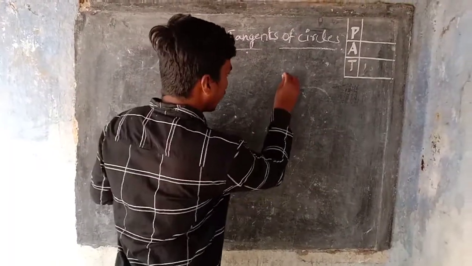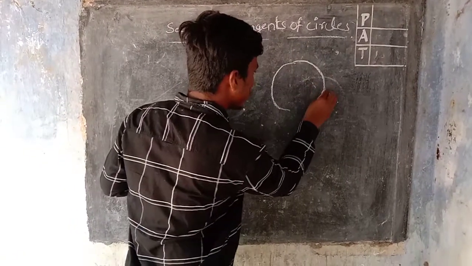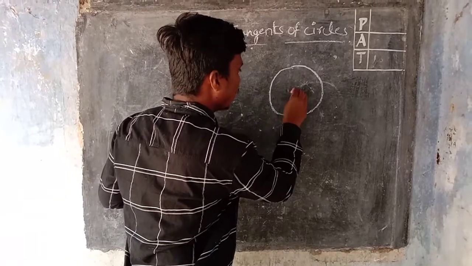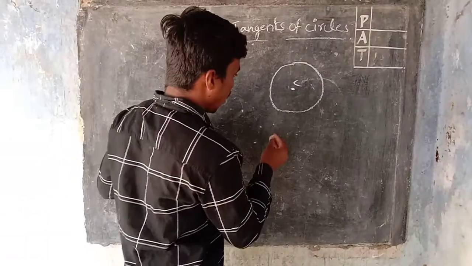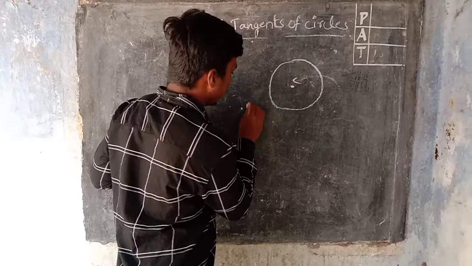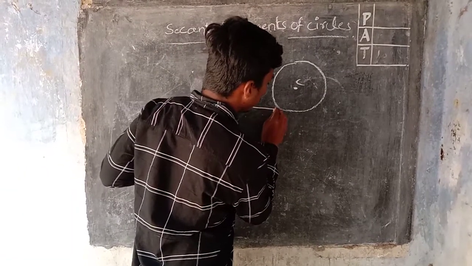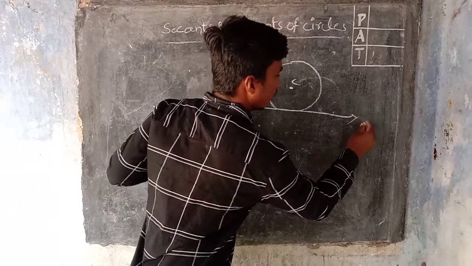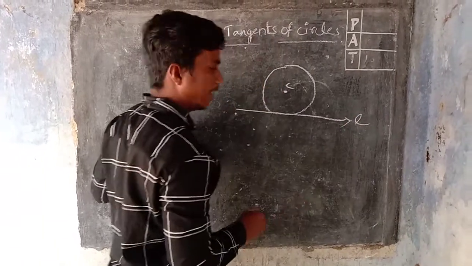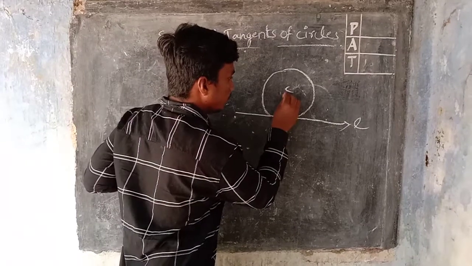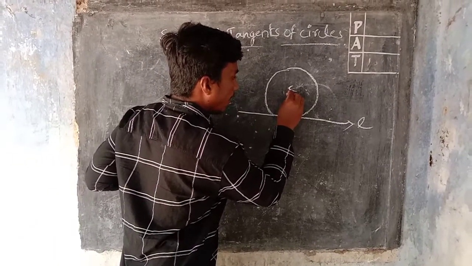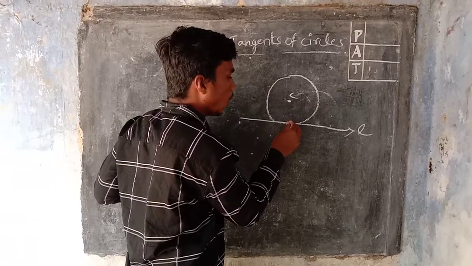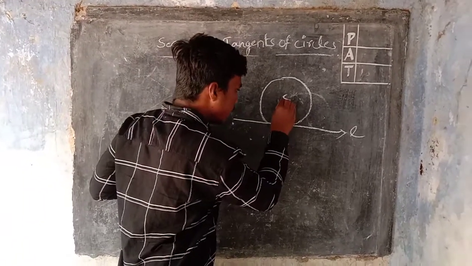See here, this is a circle and this is the center, point C, and I will draw one tangent which passes through the circle and touches only one point. Let us consider this tangent L, and I am drawing a line from the center to the point of contact. The radius is